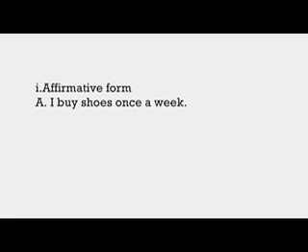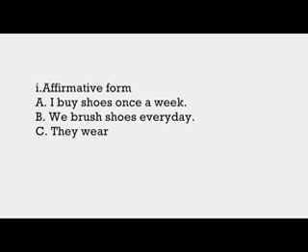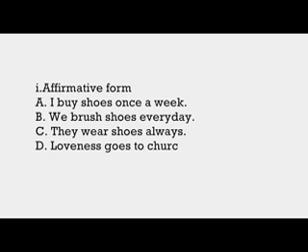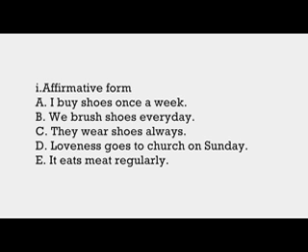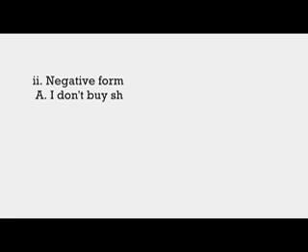We can also discuss the three forms of sentences in simple present tense or time. Number 1, affirmative form. For example, when we say I buy shoes once a week, we brush shoes every day, they wear shoes always, Loveness goes to church on Sunday, it eats meat regularly. These sentences agree. That means when you say I buy shoes once a week, this is a positive action that takes place.